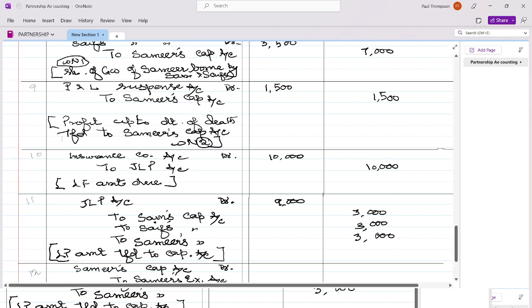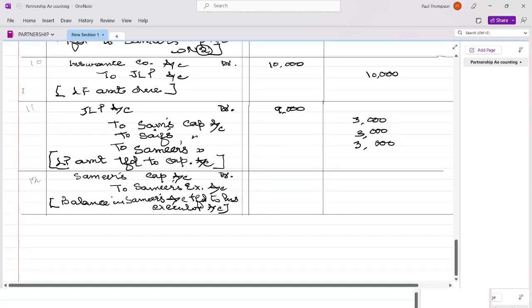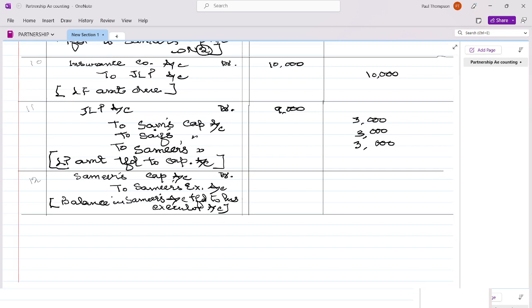The total comes to 65,900, and the debit 12,600. So the net is 53,300. So from his capital account, 53,300 will be transferred to his executor account.